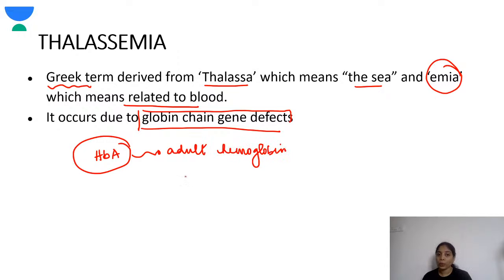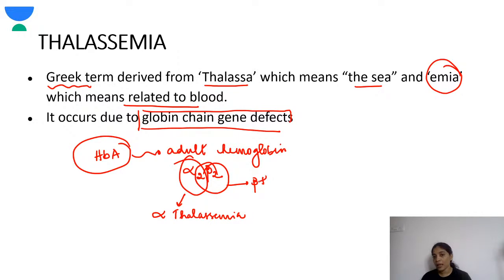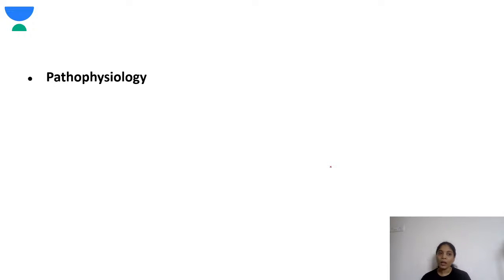Adult hemoglobin, you need alpha 2 and beta 2. So any absence in any of these globin chains will lead to thalassemia. Absence of alpha chain leads to alpha thalassemia, and absence of beta chain leads to beta thalassemia. Now coming to the pathophysiology.